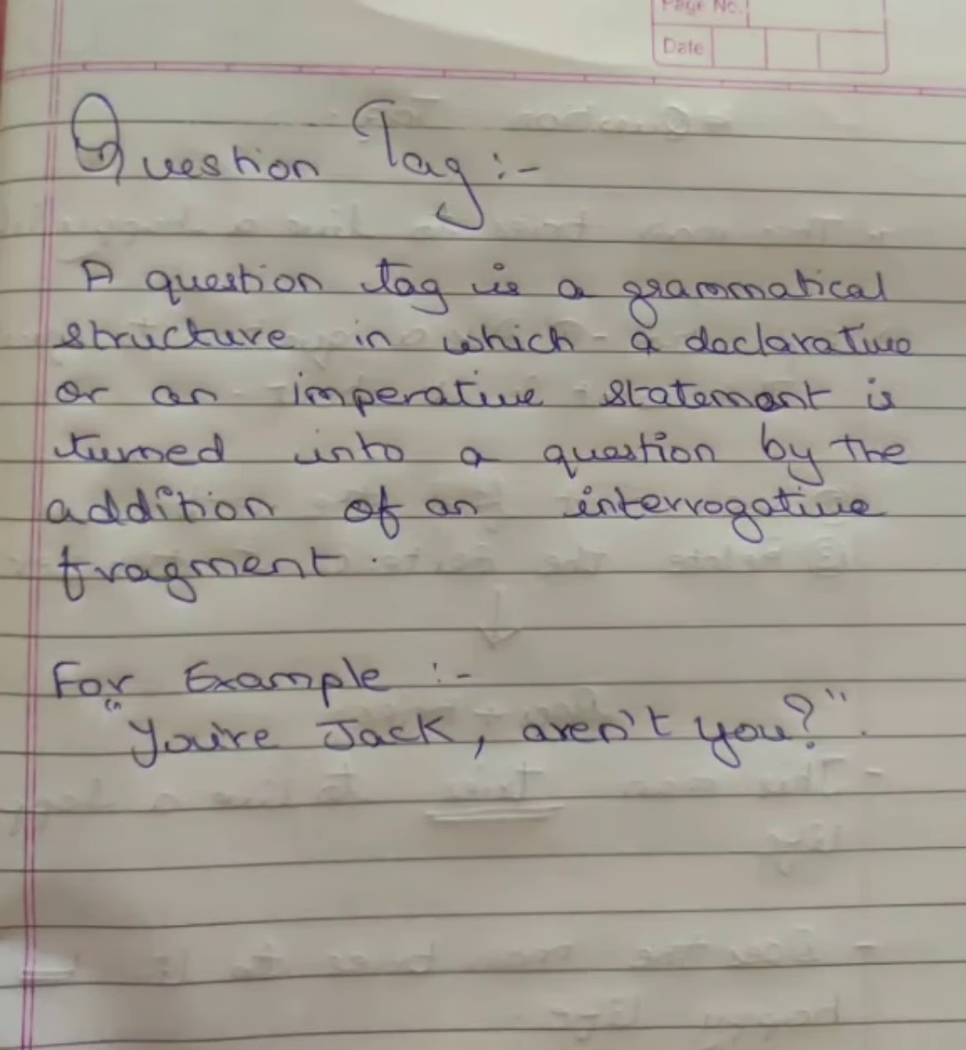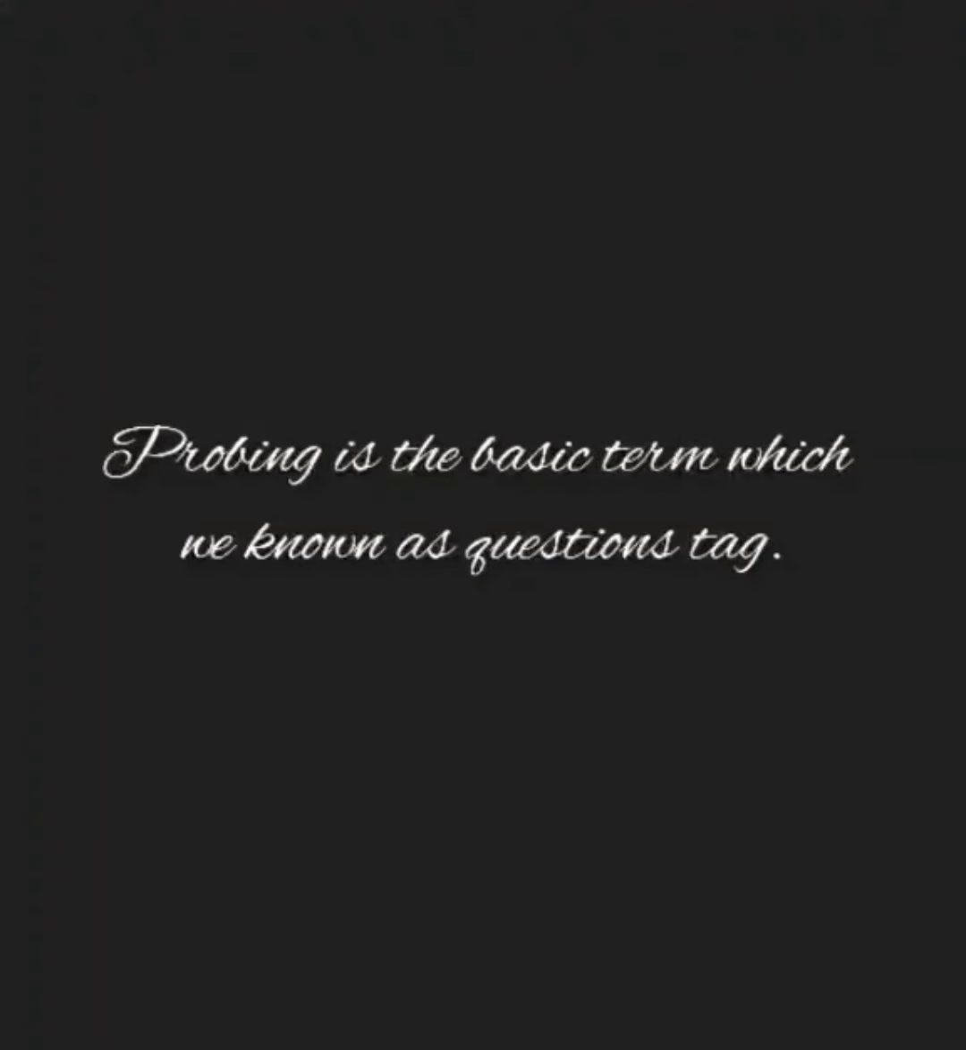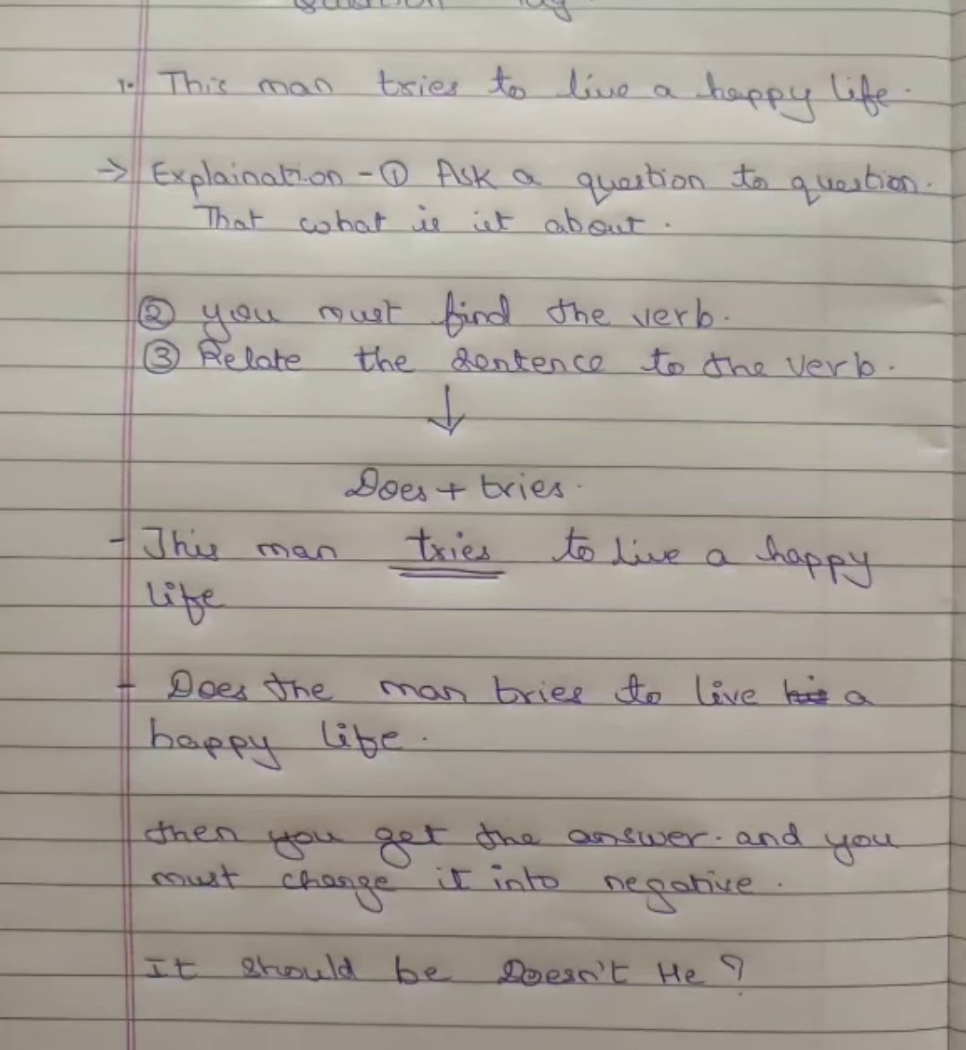For example, if I ask you your name, right? It's like you are Jack, and to confirm you, I'll be using, like, you are Jack, aren't you? Which means I'm asking a question to a question. If I ask a question to a question, then I get an answer. Basically, we are using a method of probing. If we probe the person, then we get a right answer to it. So let's start with the question tag for today's format.